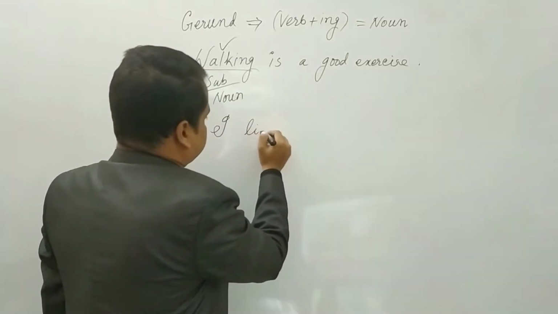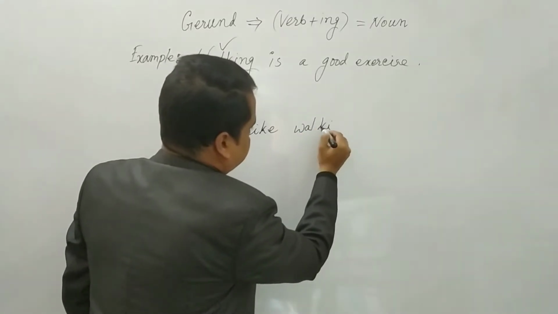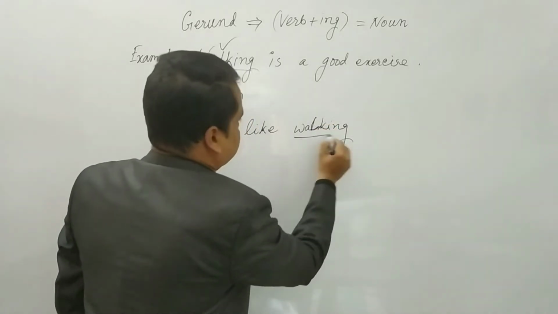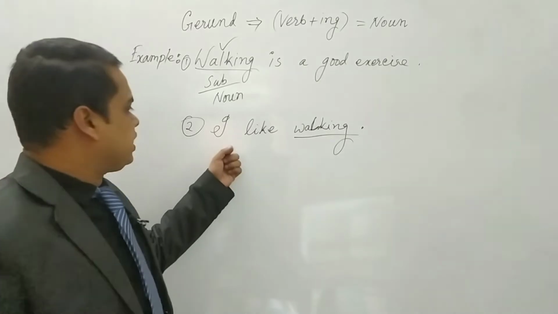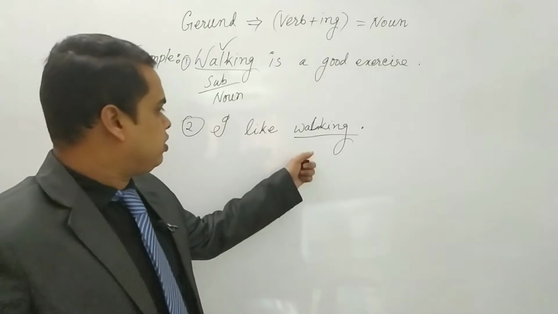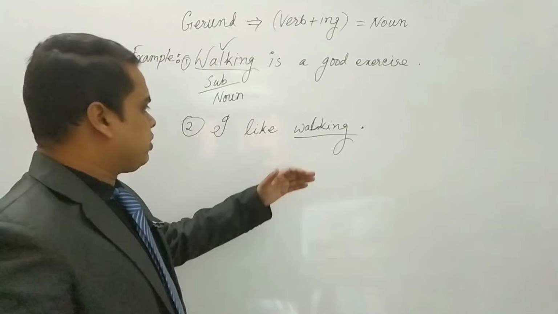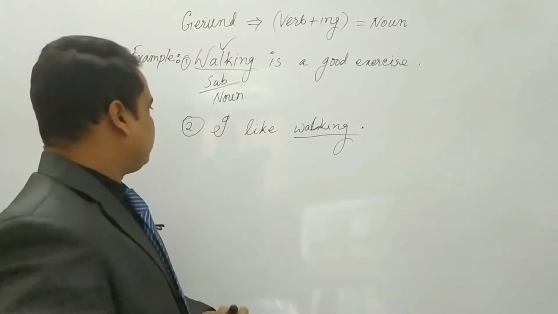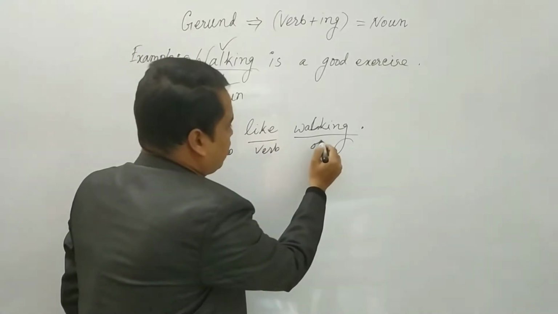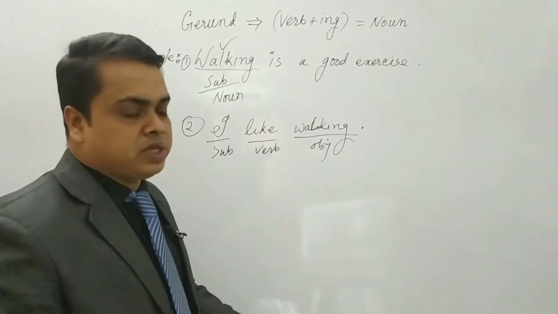I like walking. Look here, you are getting walking as an object. I like what? If you make a question with the verb and get an answer, in that case it will be called the object. So here we have subject, then verb, then object. I like what? I like walking. Here the object is also called a noun.